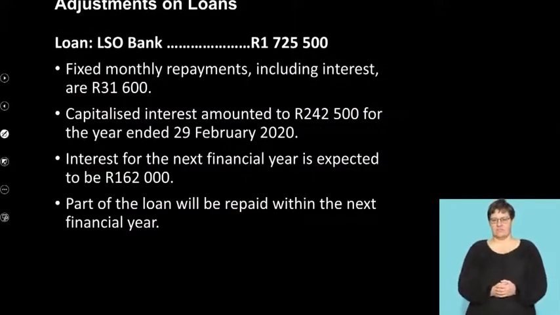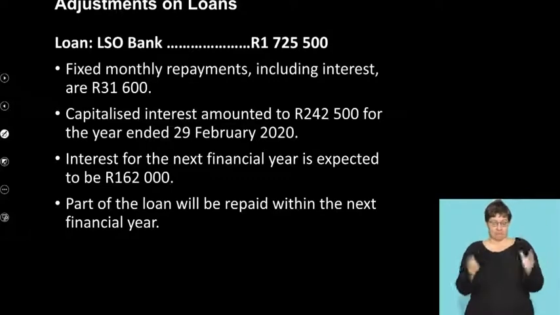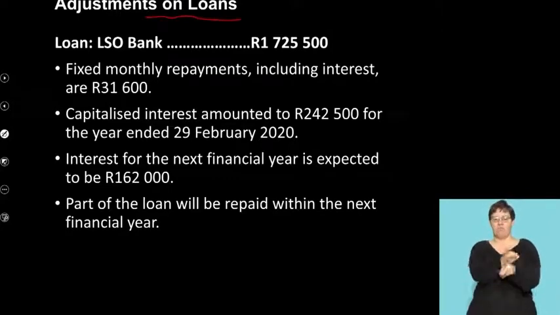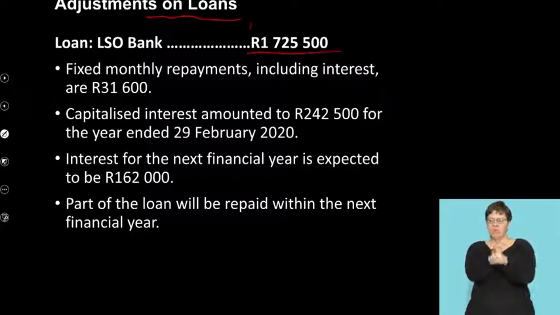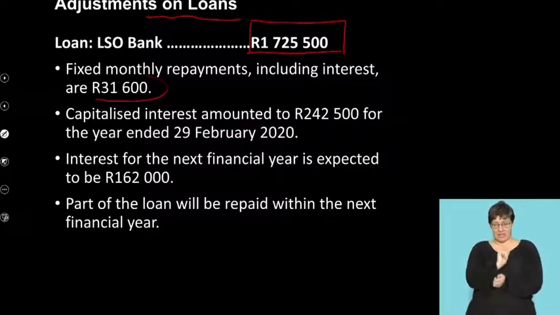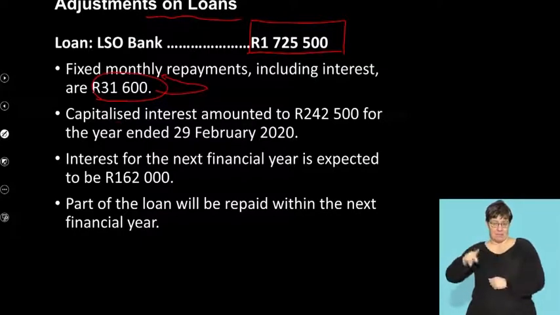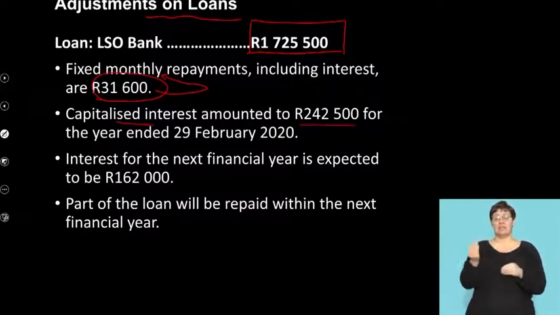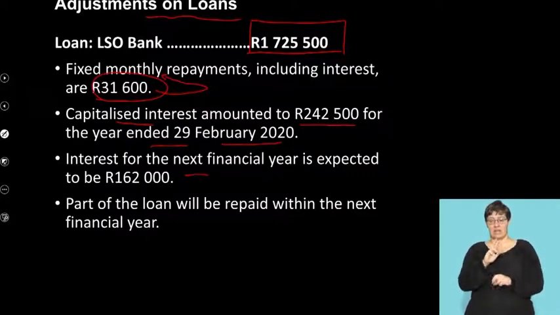Okay, guys. The next adjustment we're looking at is the adjustment on the loans. Remember, this is your loan figure that's given to you, 1,725,500. What else are you told? You are told that you have fixed monthly repayments, including interest, to be 31,600. But remember, it's monthly, okay? And they're telling you that the capitalized interest amounted to 242,500 for the year ended 29th of February. Interest for the next financial year is expected to be 162,000. Part of the loan will be repaid within the next financial year.